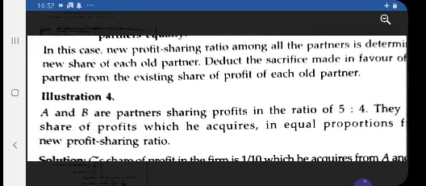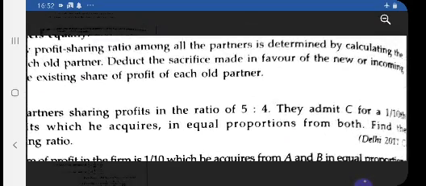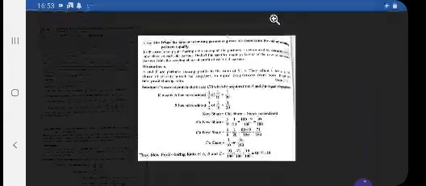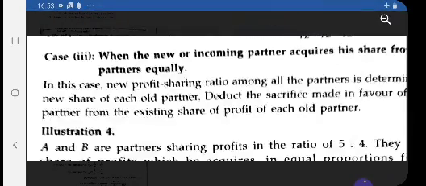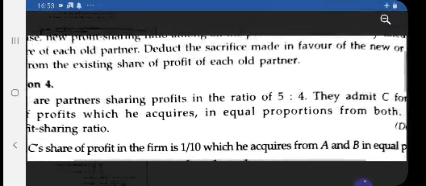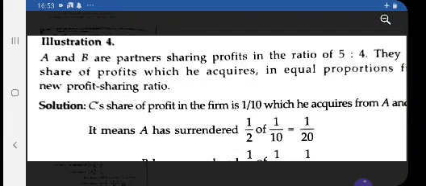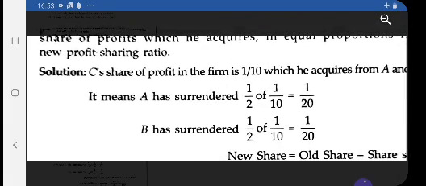First, the old ratio of A and B is given as 5:4, and they admit C for 1/10 share. At what share is the new partner coming? At 1/10 share, which he acquires in equal proportion from both. Then what step do you have to follow? Half of 1/10 A will surrender, and because equally is given, if two partners are there, then 1/2, 1/2. If there are three partners, then the equal share will be 1/3, 1/3. So one half of 1/10 A will bear and half of 1/10 B will bear.